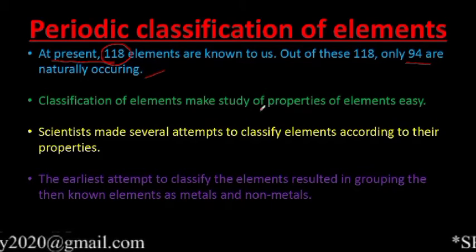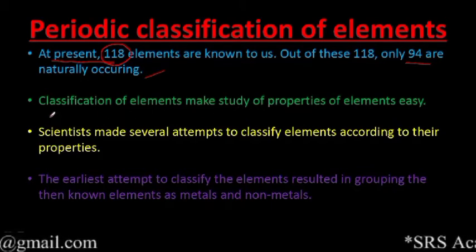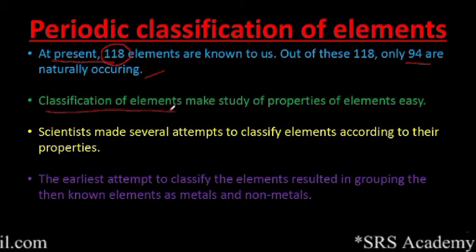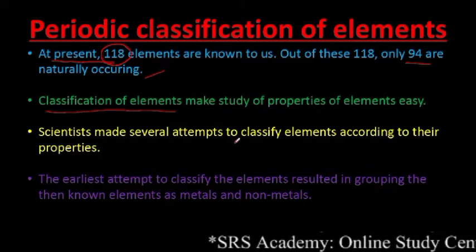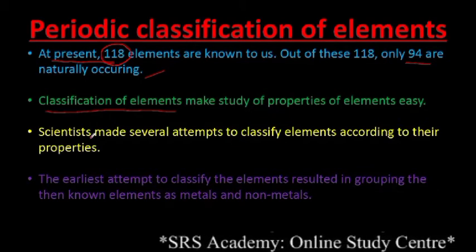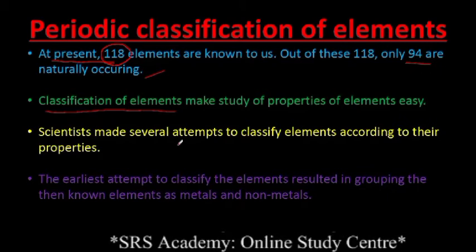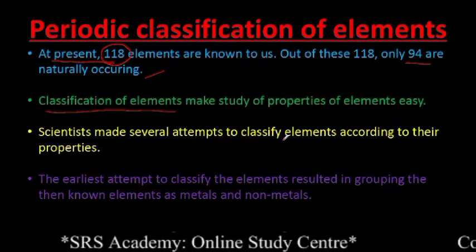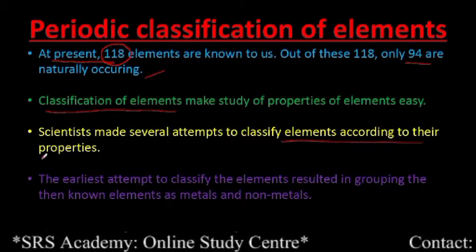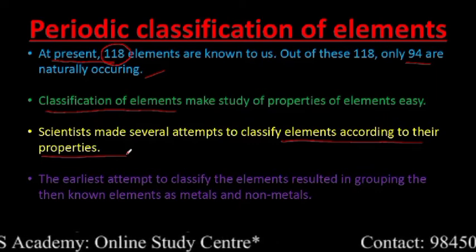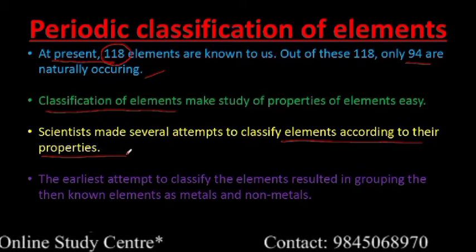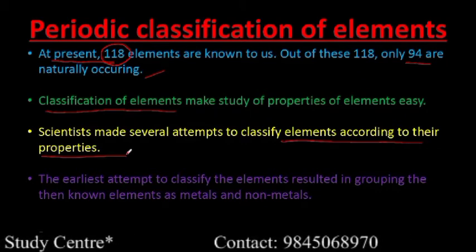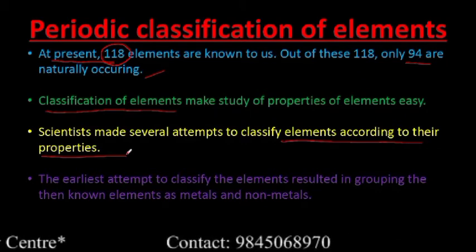In the same way, the chemists also classified, that means grouped, the elements because it makes the study of properties of all elements easier. So they made several attempts to classify elements according to their properties. What are those properties? You have studied matter, right? Basically there are three states of matter.